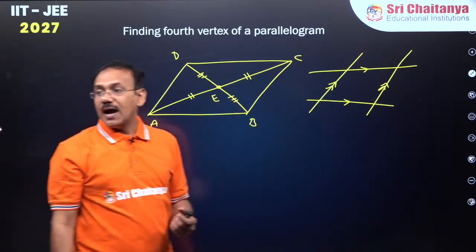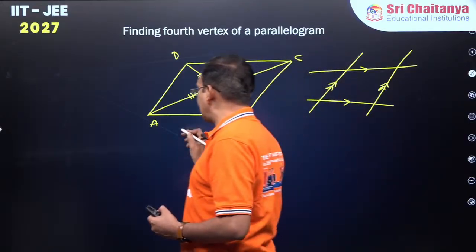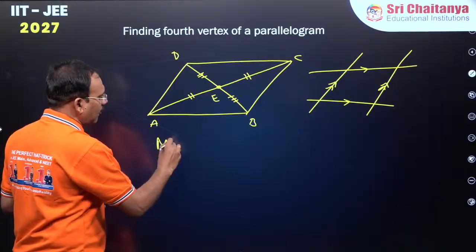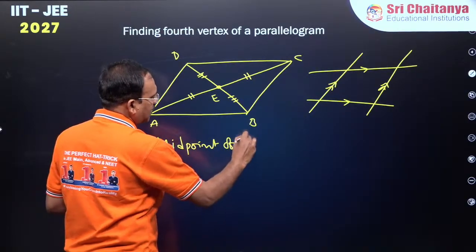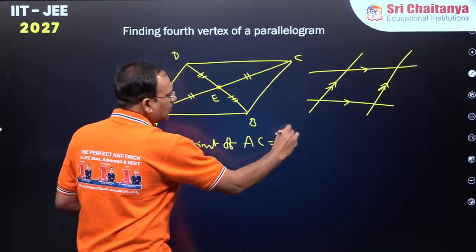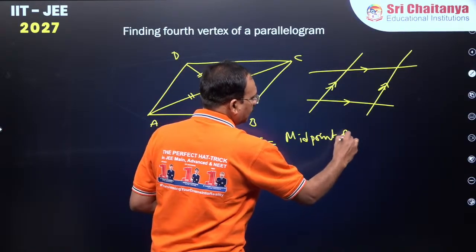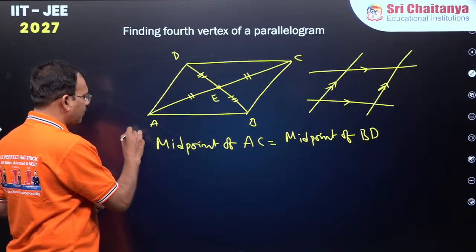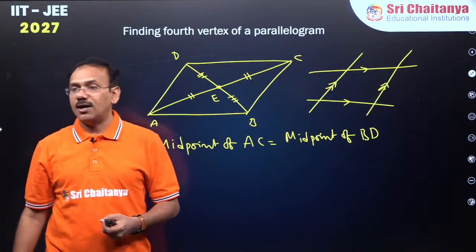Hence, dear students, in a parallelogram ABCD, the midpoint of AC is equal to the midpoint of BD, correct? This is a beautiful property which helps in answering many questions related to parallelograms.